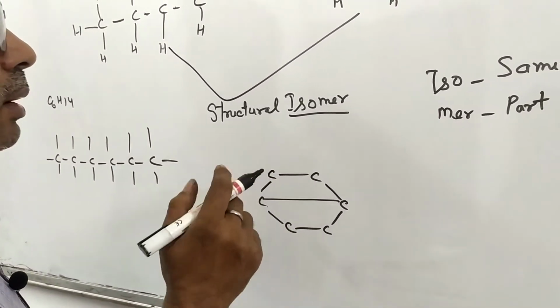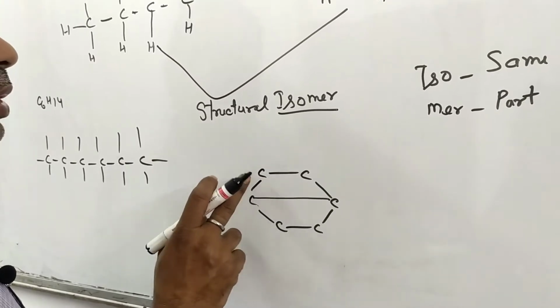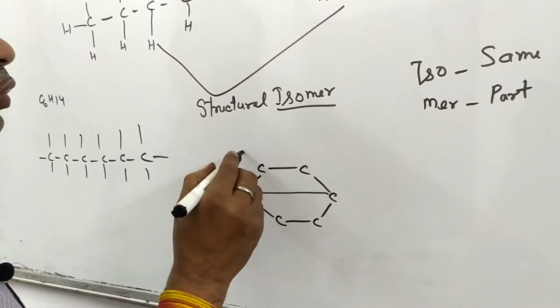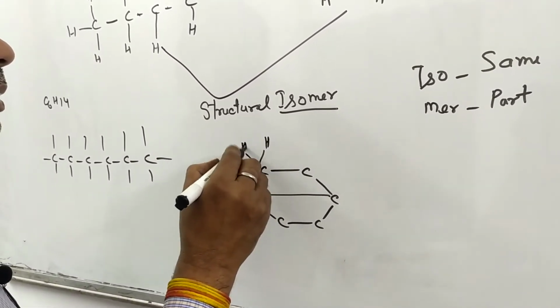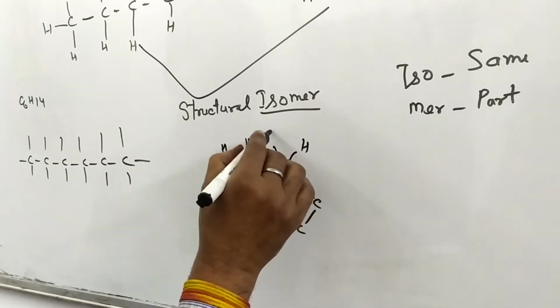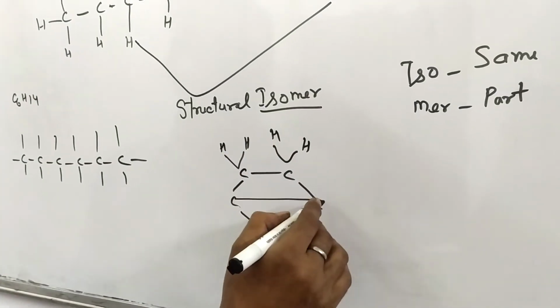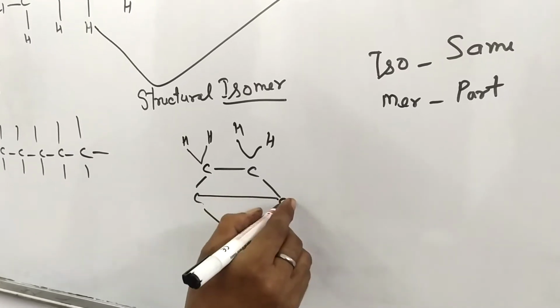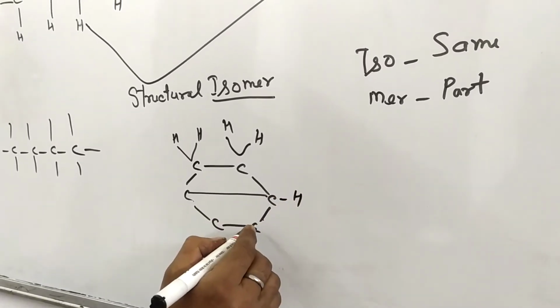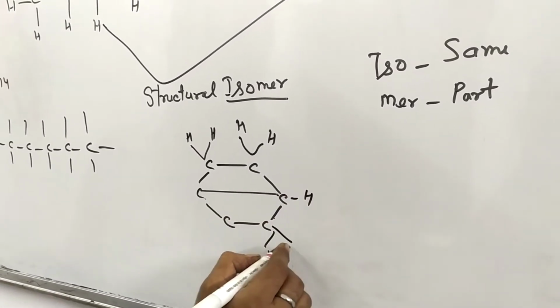The valency of carbon is 4. 1, 2, 3, 4. 2 hydrogens are left here. Here also 2 hydrogen. Counting the valency at each carbon 1, 2, 3, 4.